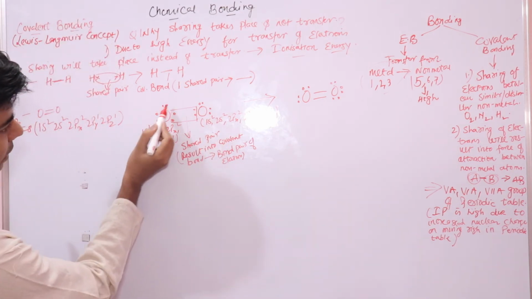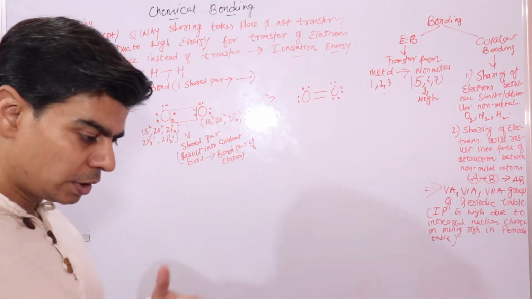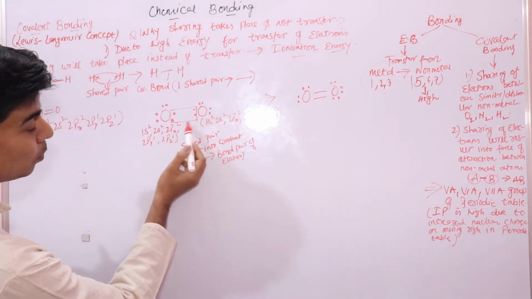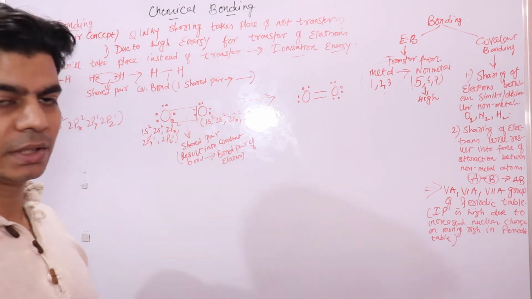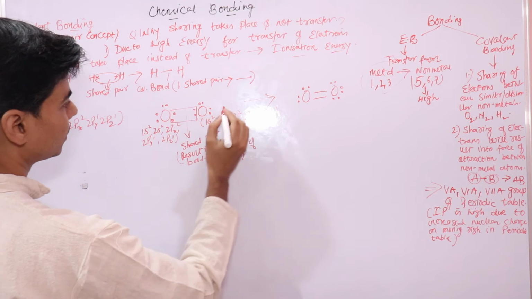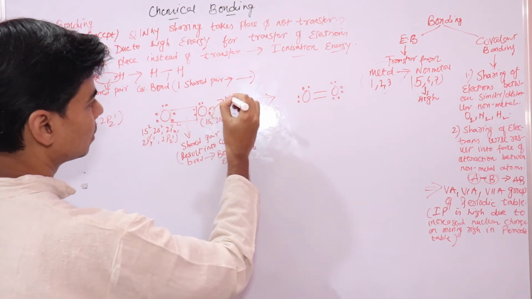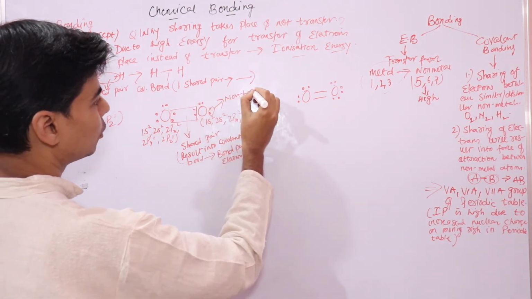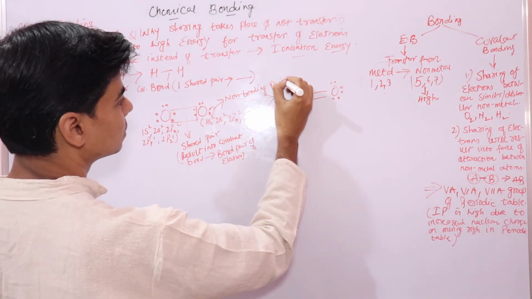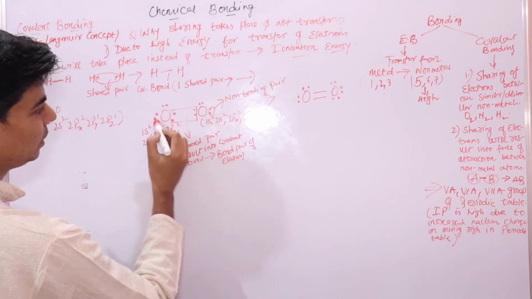Now these electron pairs have not taken part into bonding. Only shared pair have taken part into bonding. So these are known as non-bonding pairs. Oxygen has 2 non-bonding pair of electrons.